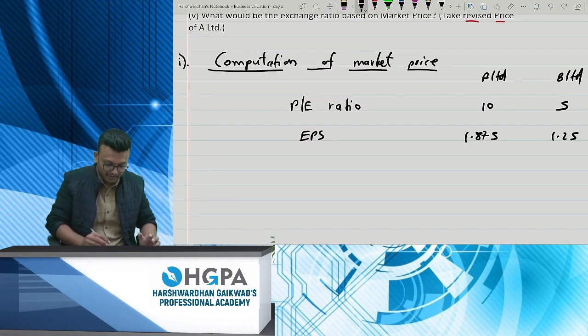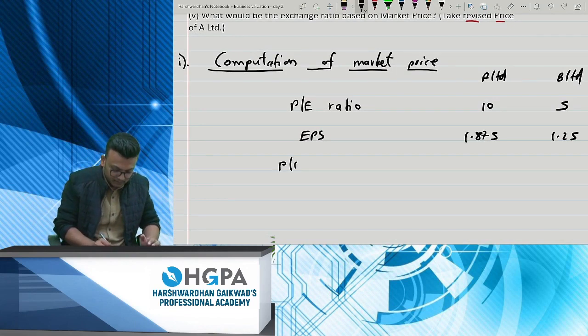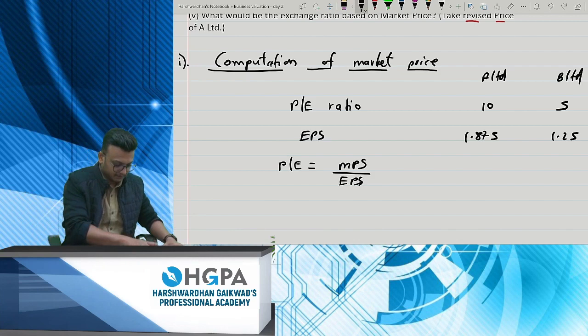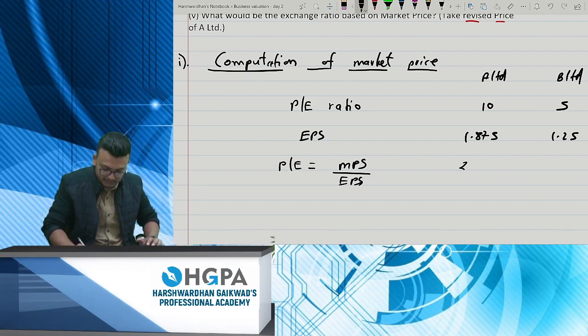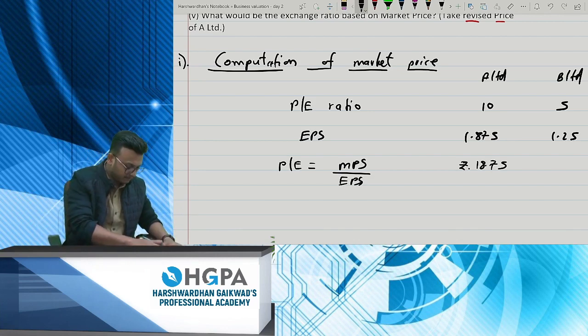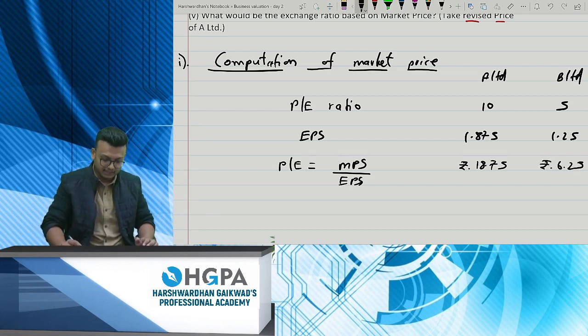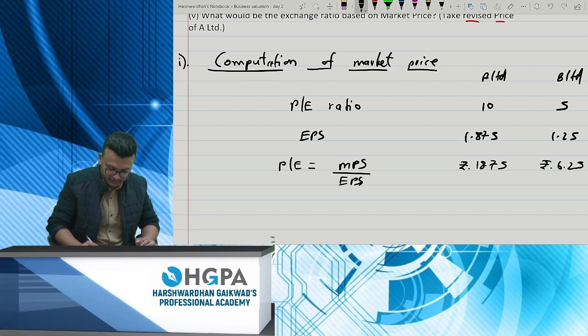Why am I writing this? Because they want market price per share. So what is the formula? PE is equal to MPS divided by EPS. Okay. You can simply get the market price per share by multiplying. So 10 into 1.875 will give you rupees 18.75, and 5 into 1.25 will give you 6.25. Okay, that's your market price per share.